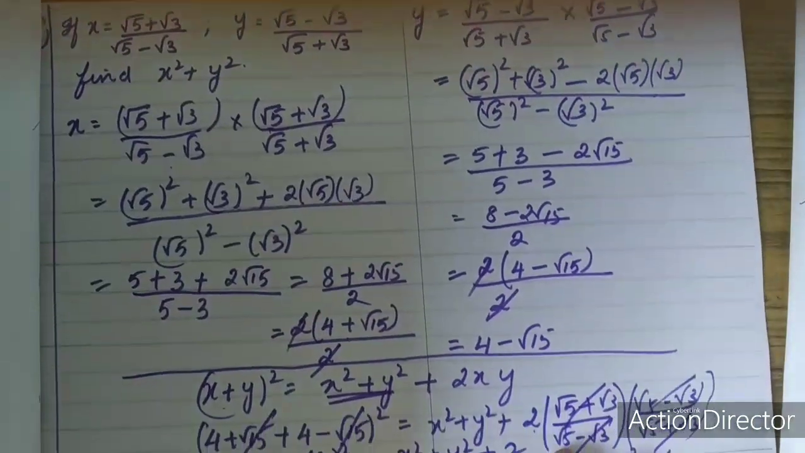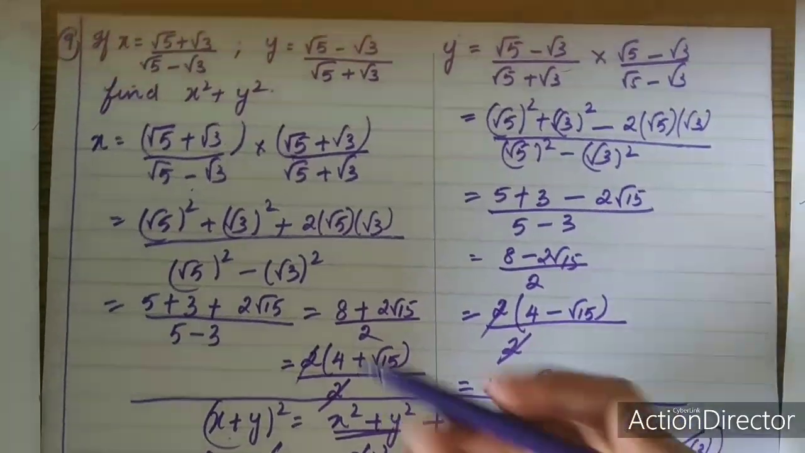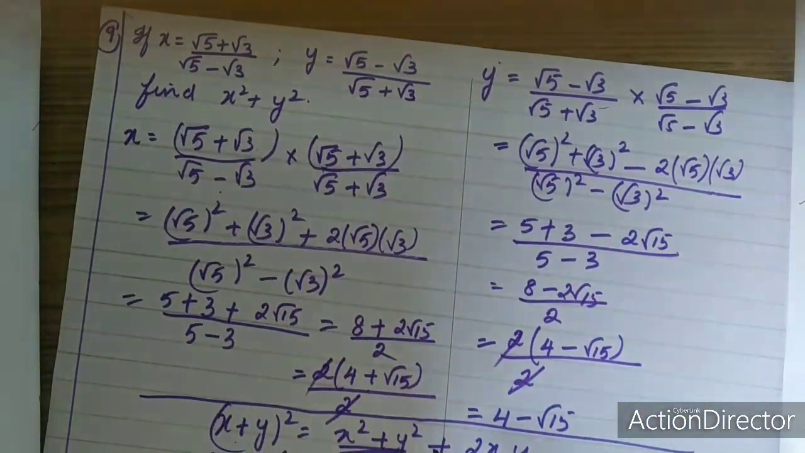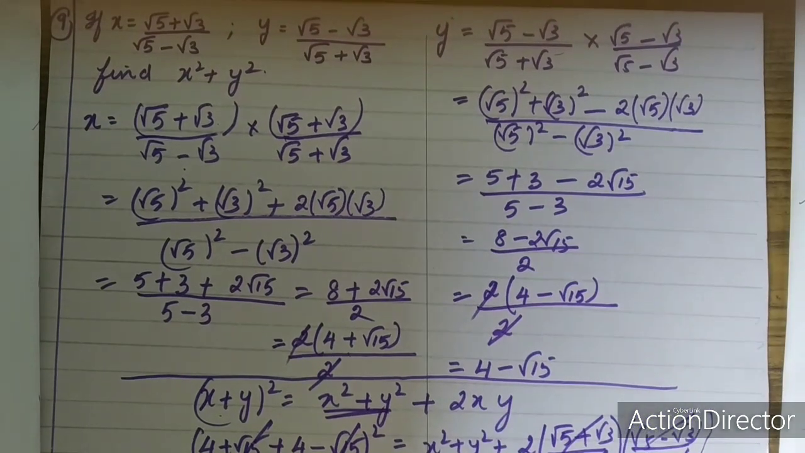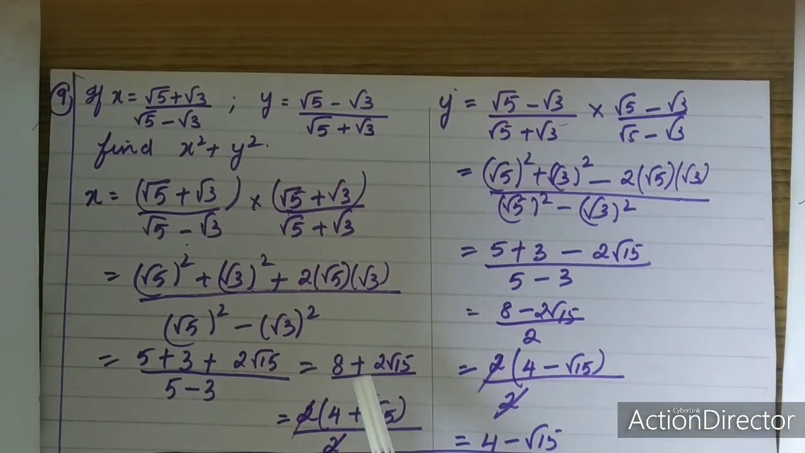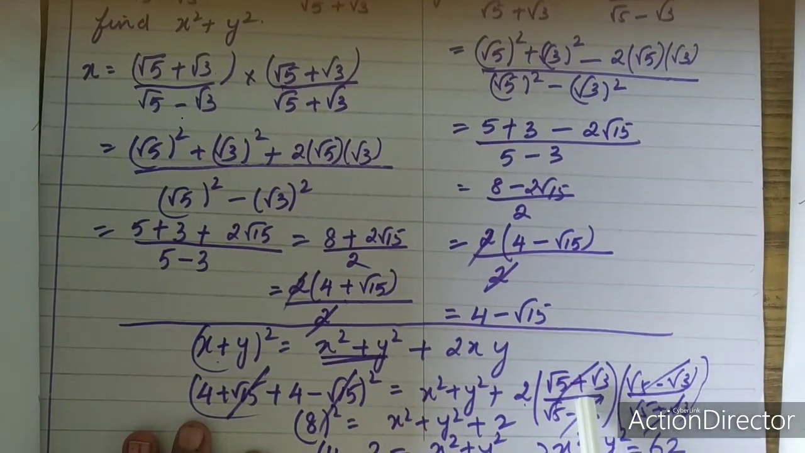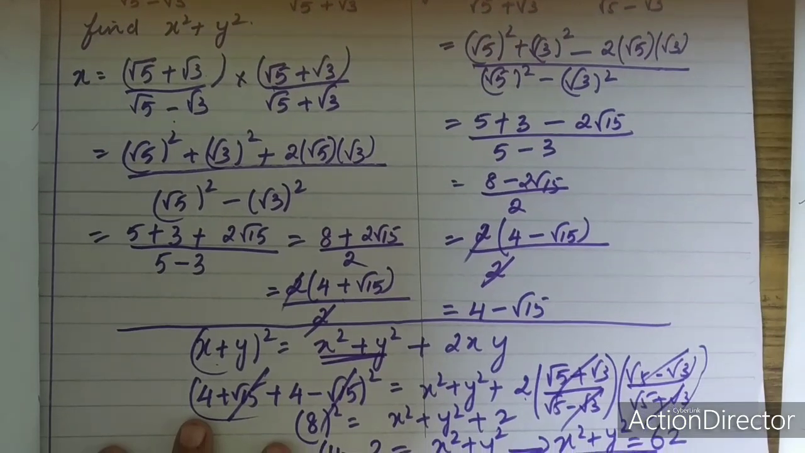Again, some are getting confused. They are writing x over here, squaring, they are writing y over here, squaring, without rationalization. If you take the square directly without rationalization, then it will be tedious for you. Always do it in separate steps like this, and finally put the values over here. You can get the answer very easily.